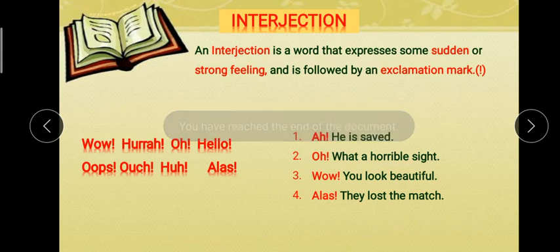So students, these are the parts of speech. Now in the next video we will study each one in detail.